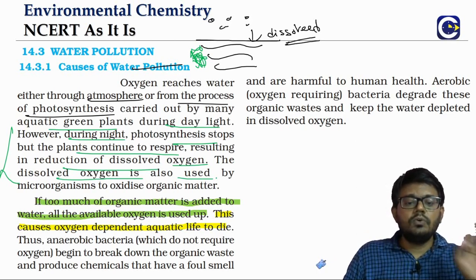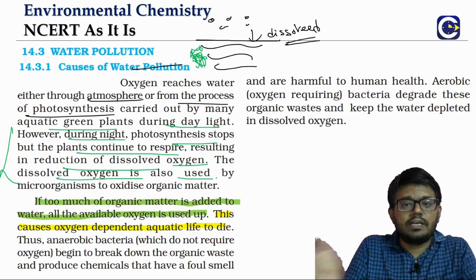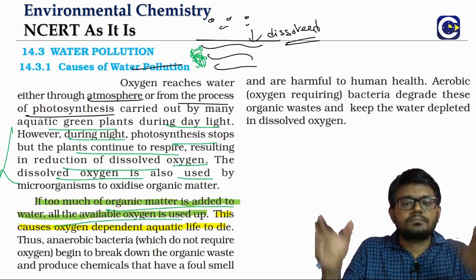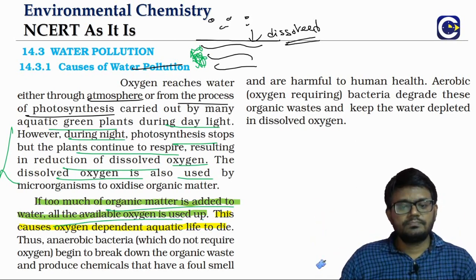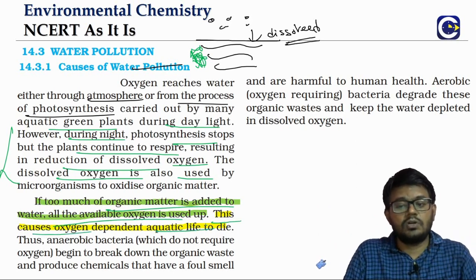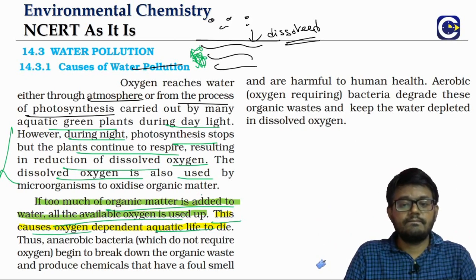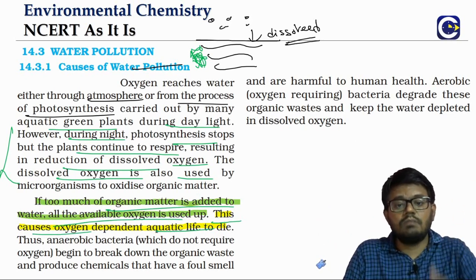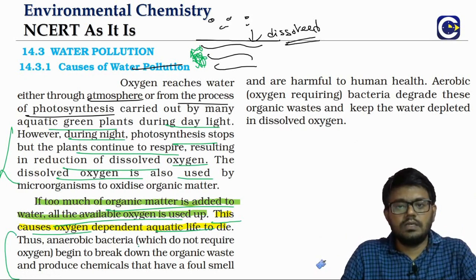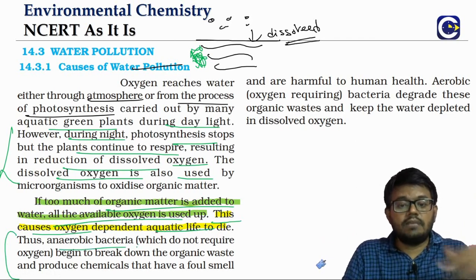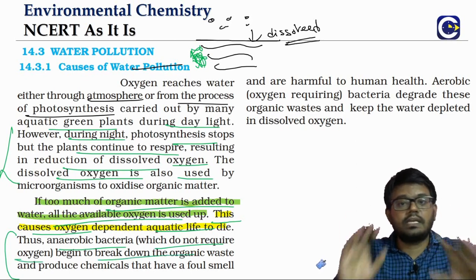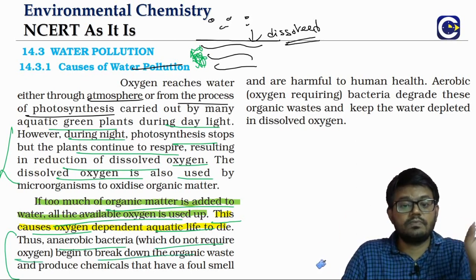Now if you look at too much organic matter inside the water, that will be consuming too much of the available oxygen, and this will cause all those aquatic life which are dependent upon the dissolved oxygen to start dying. So if the oxygen levels go below some value, when sufficient oxygen is not available for the aerobic decomposition, the anaerobic bacteria will start coming in. The anaerobic bacteria will also be able to break down the organic waste, but they don't require oxygen. That's why we call it anaerobic.